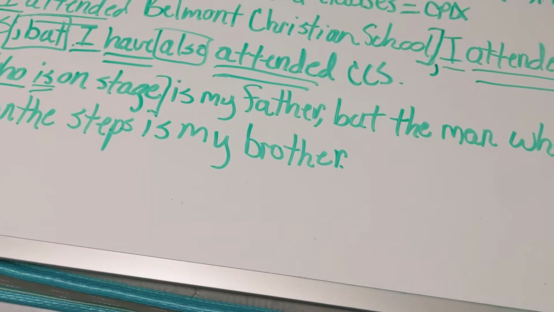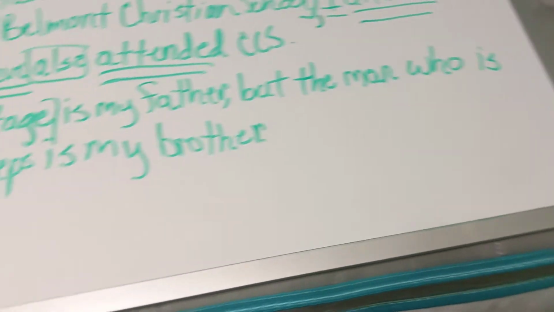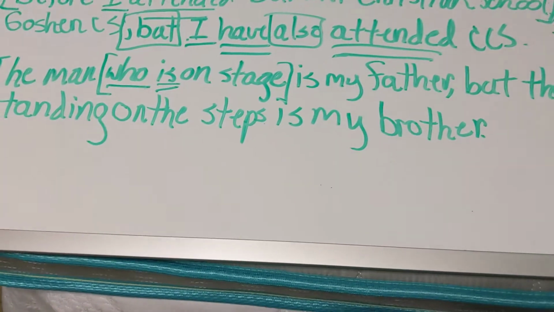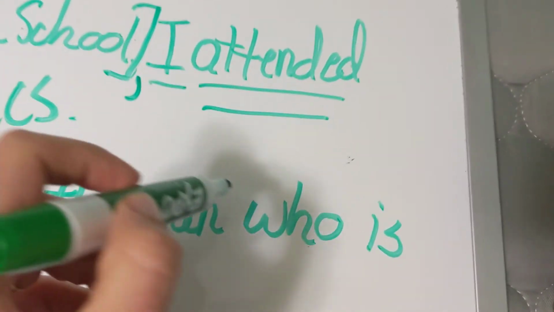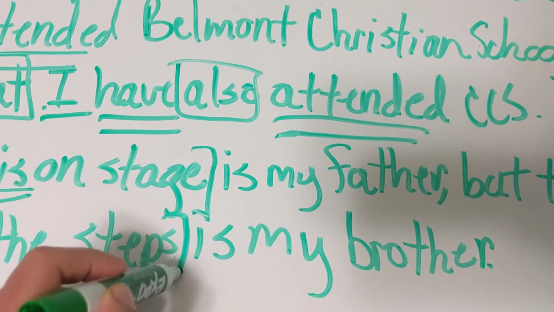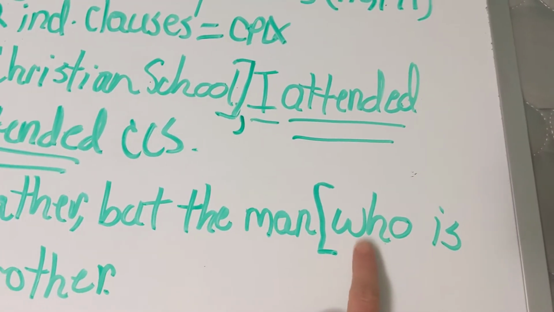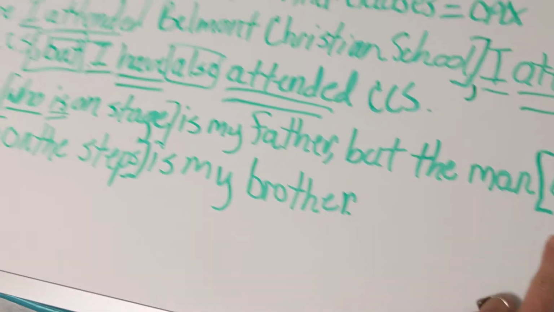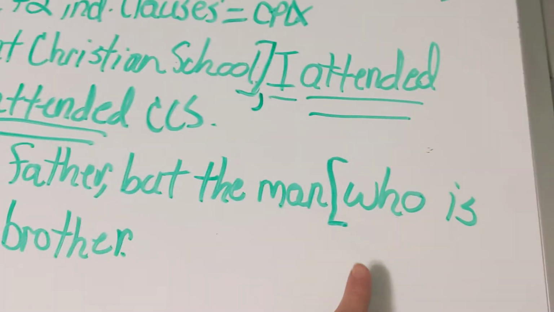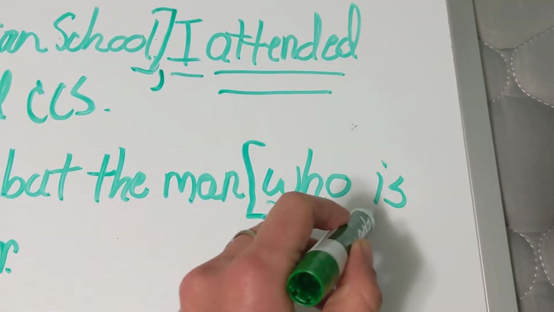Okay, now is there another dependent clause? The man who is on stage is my father, but the man who is standing on the steps is my brother. Okay, good. If you said who is standing on the steps, you are correct. Again, it starts with the same word who, the same relative pronoun. They kind of clue you into this being a dependent clause. So what's my subject and my verb with this one? Who is standing on the steps? So it's right. It's who, and then is